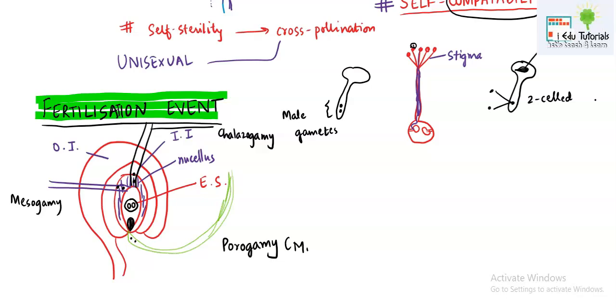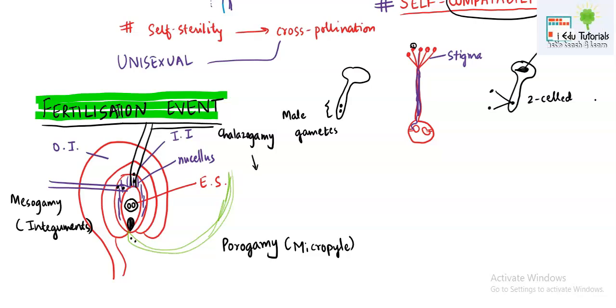So if the entry is happening through the micropyle, we will use the term porogamy. We can define porogamy as the entry of the pollen tube in the embryo sac towards the micropylar end. If the entry of the pollen tube is happening through the integuments, then it will be known as mesogamy.